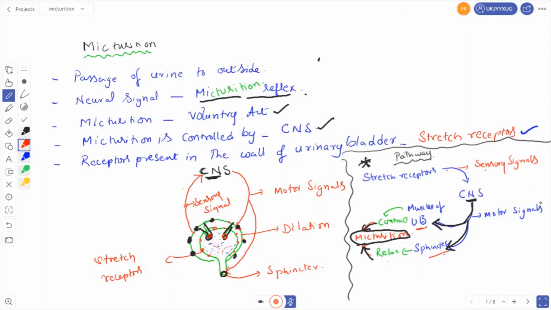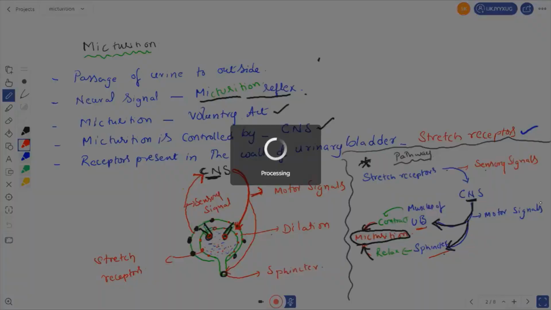When the urinary bladder is dilating, the stretch receptors send sensory signals to the central nervous system. The central nervous system sends motor signals to the urinary bladder. When the motor signals are received, it causes the contraction of muscles of the urinary bladder and relaxation of the urethral sphincter. So this causes urination.